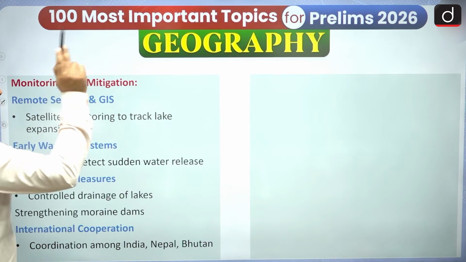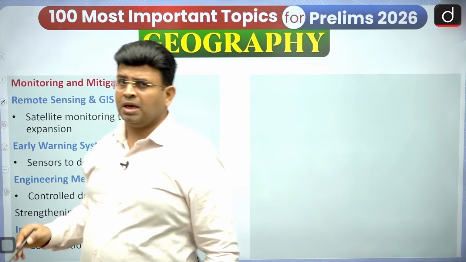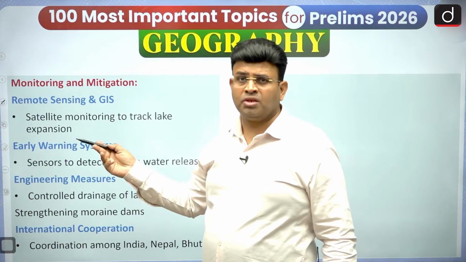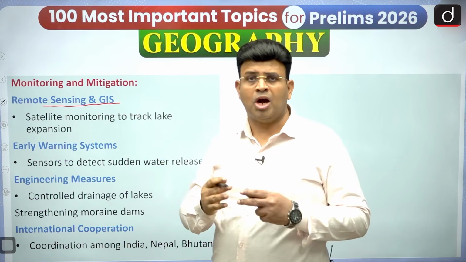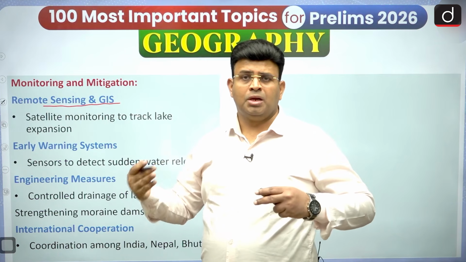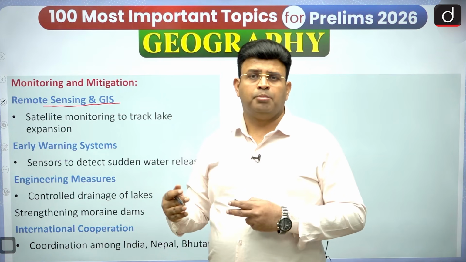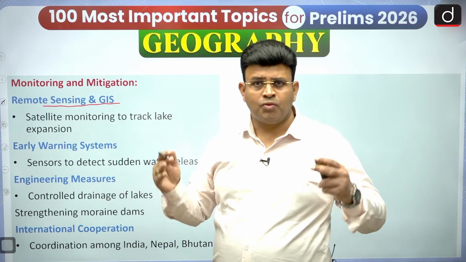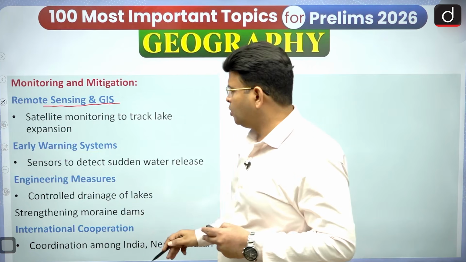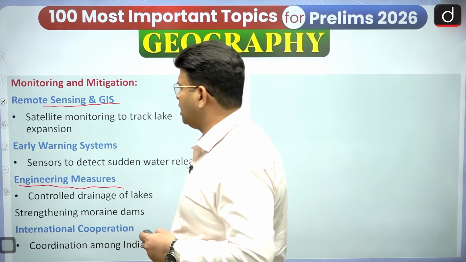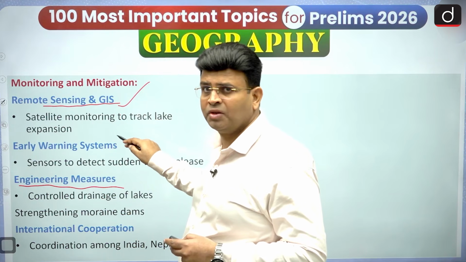From the top, satellites are moving, like I said, remote sensing satellites, and there is a geographical information system. These satellites will keep on monitoring how much the lake is expanding, and then this information goes out accordingly. People evacuation can be done, and some engineering methods can also be used to make it controlled and stronger. So engineering measures can also be taken if we are able to know about the remote sensing and GIS, that is, what the condition of the glacial lake is.